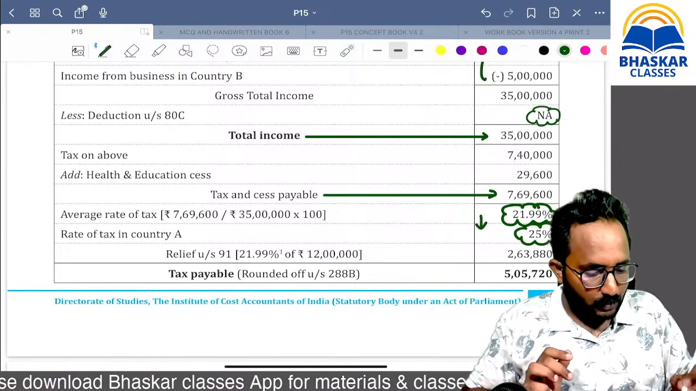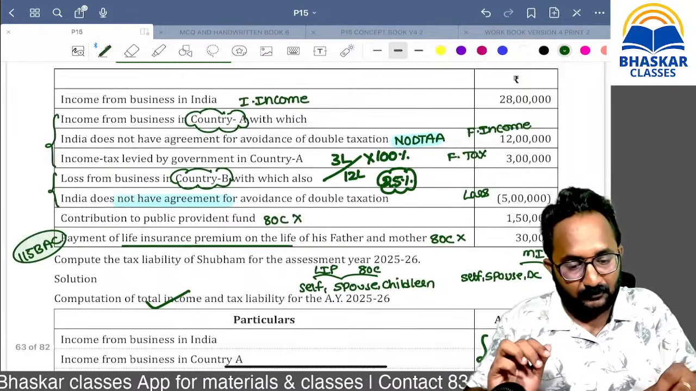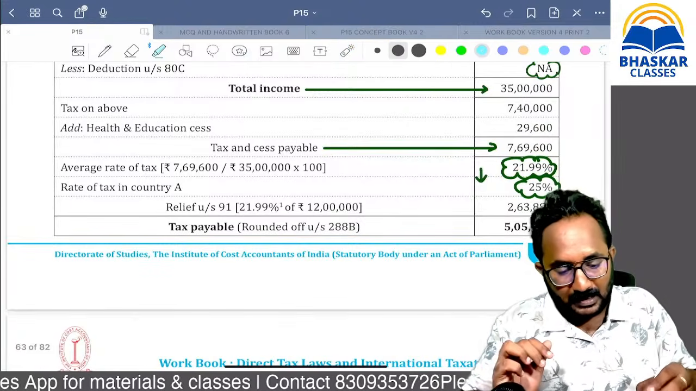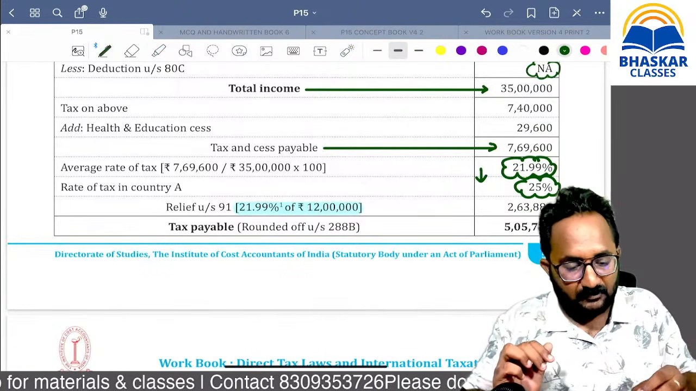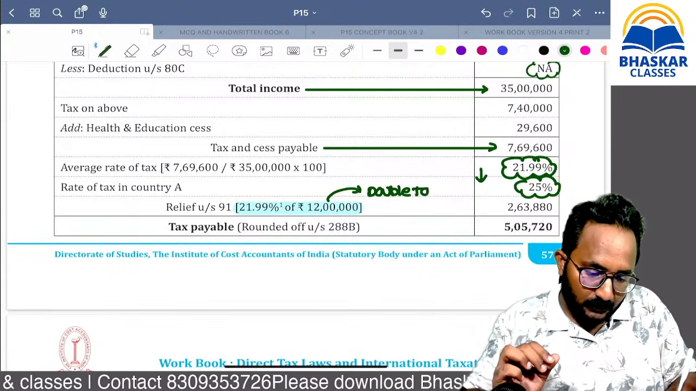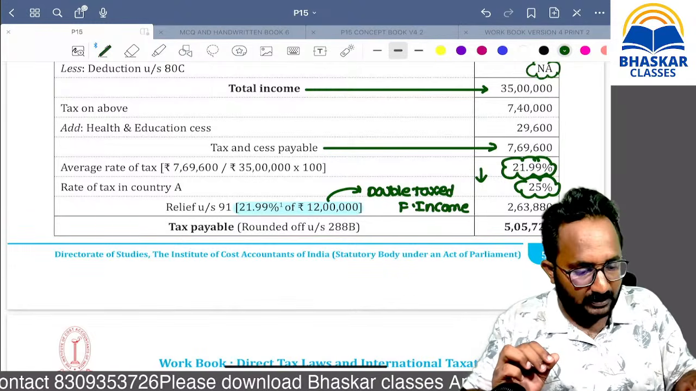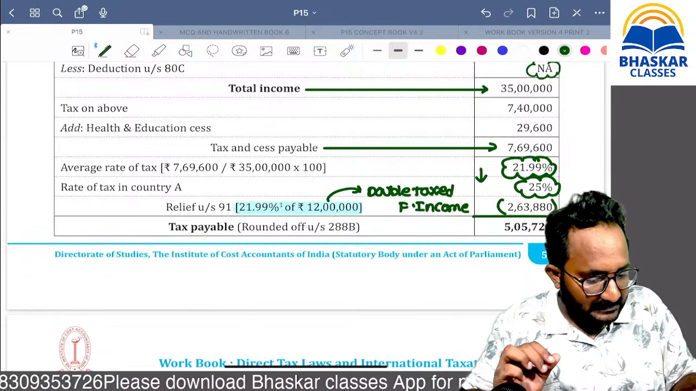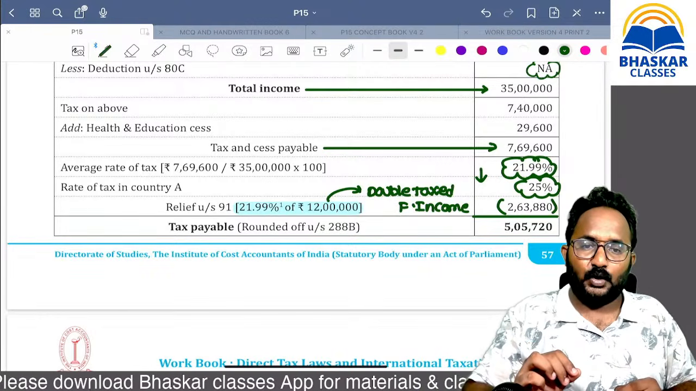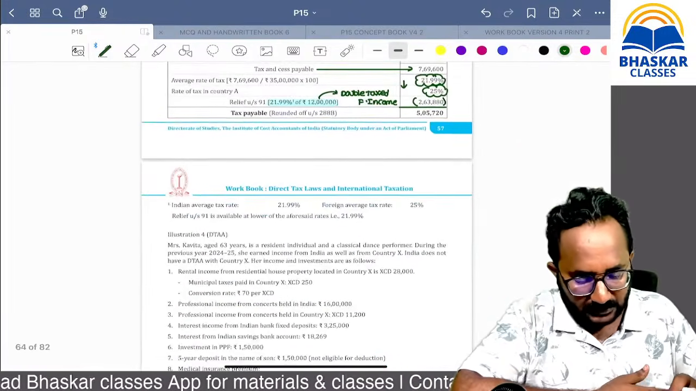Whichever is lower, ma, 21.99. Double taxed foreign income is 12 lakh. So 12 lakh is taxed in the foreign country and 12 lakh is taxed in India. So that's why on this 12 lakh, you can apply the 21.99. This is only called as what, ma? Double taxed foreign income. So what is the double taxed foreign income, ma? Yes, 12 lakh. On this you can apply 21.99. You will get this amount as relief. Are you clear, ma? All of you, please give me confirmation about this question.